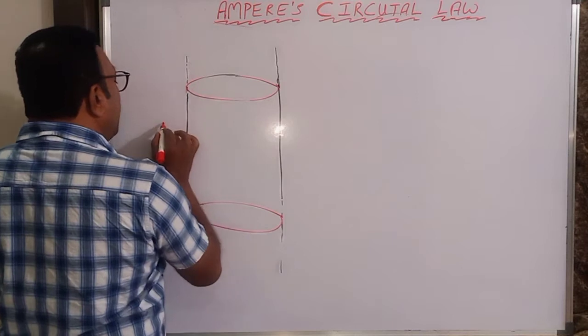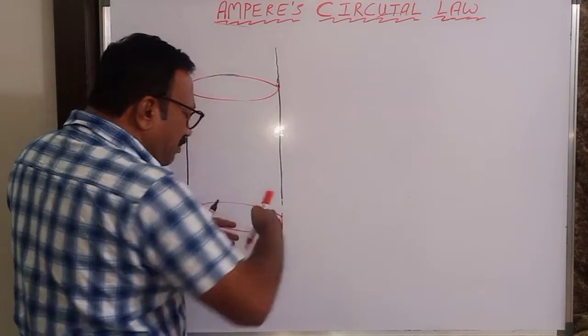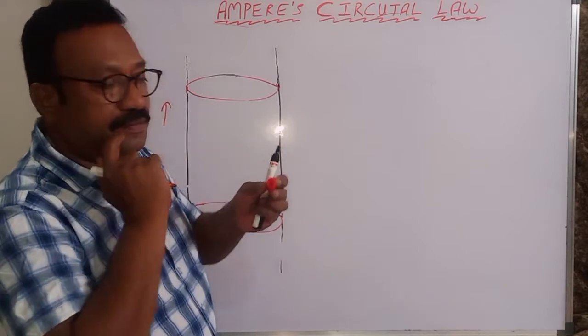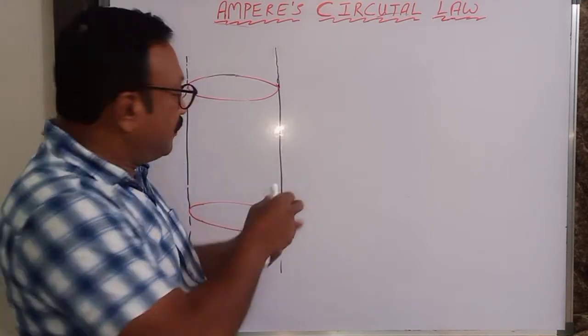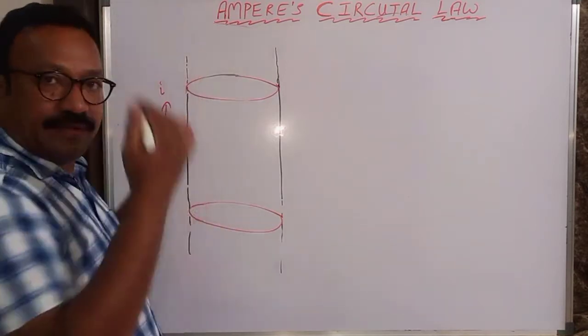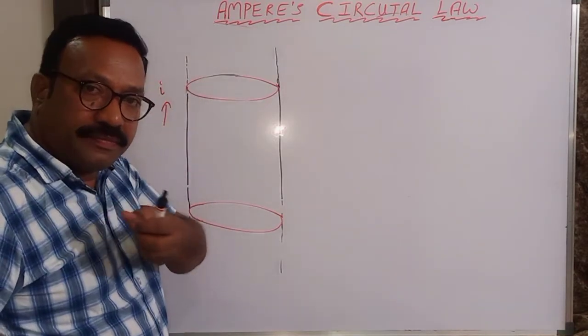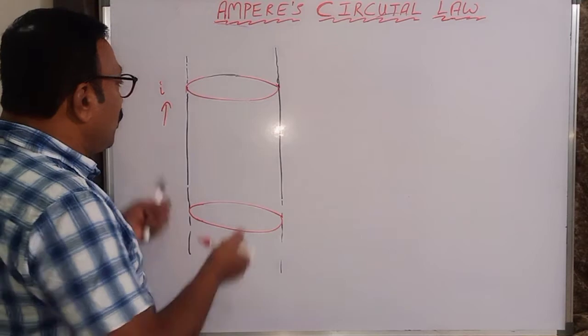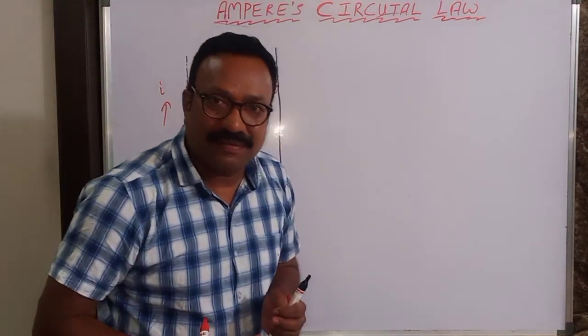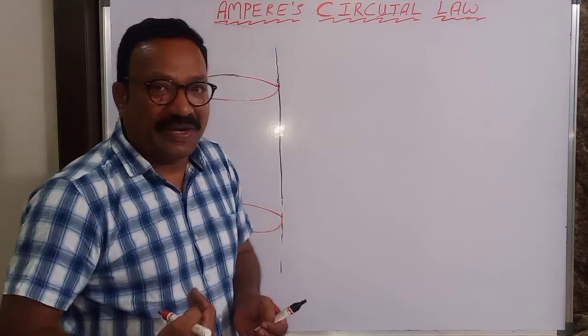There is an empty space inside, like this. You have an empty space inside, isn't it? This is hollow inside. Like that, an infinite pipe in which the current I is flowing. So finally, current is flowing on the surface of the pipe. That is called a hollow conductor, an infinite conductor.